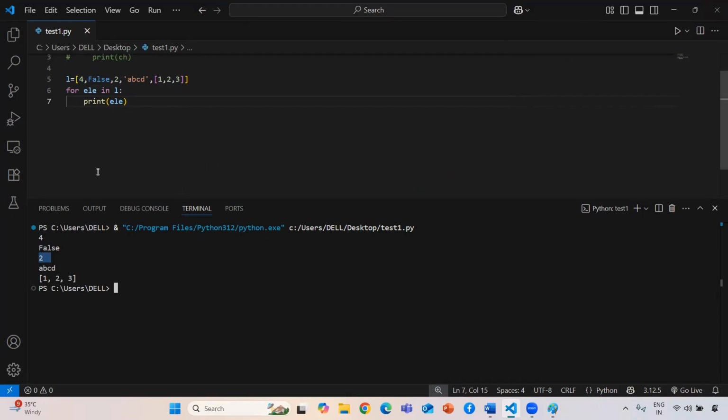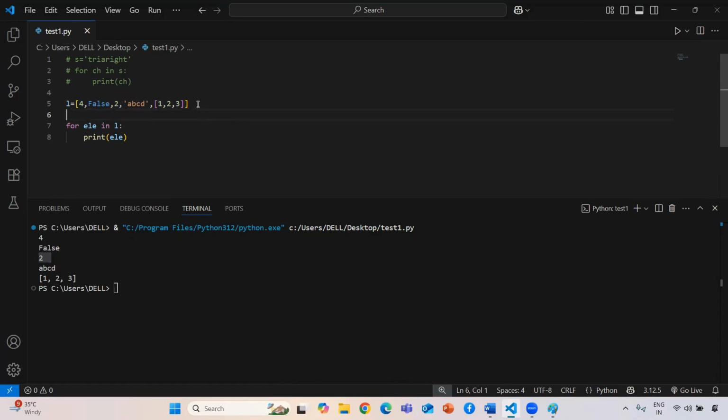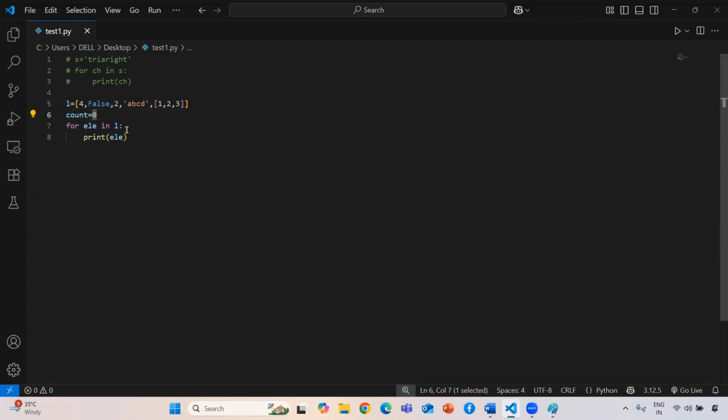Now guys, if I want to know the length, meaning how many elements are available inside this list, that is the question. To do this coding, you just add one point: specify a count variable and assign it 0, because if you don't assign 0, it will assume one element is already there, but we need to count from 0. That's why I start counting from 0.